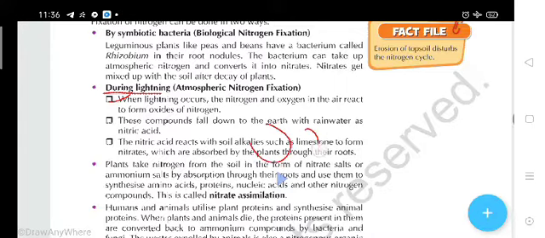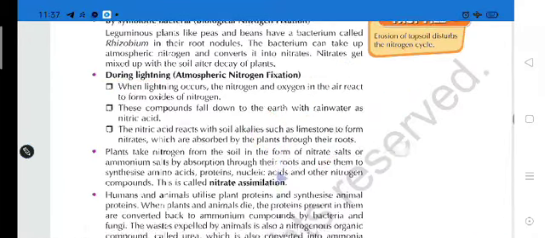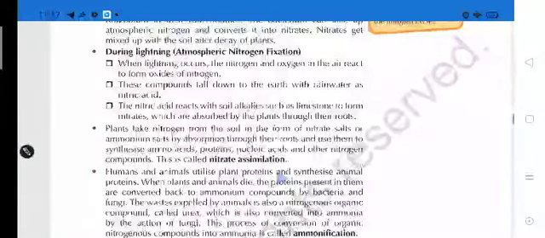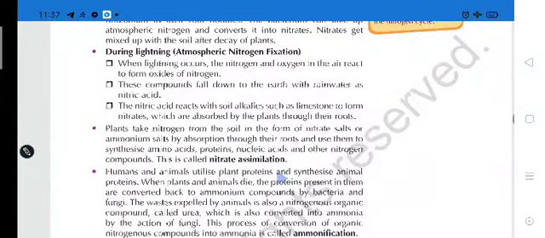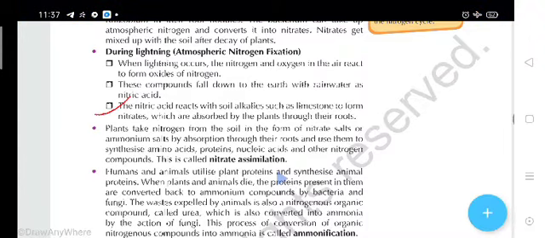Here O2 and N2 react with each other and form the oxides of nitrogen, and these compounds fall down to the earth with rainwater as nitric acid.